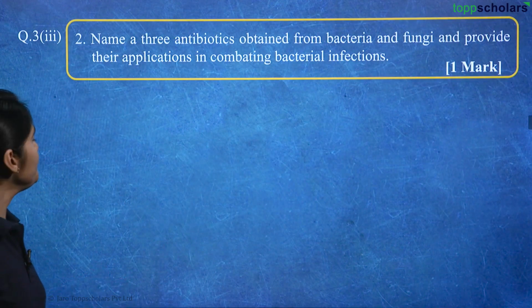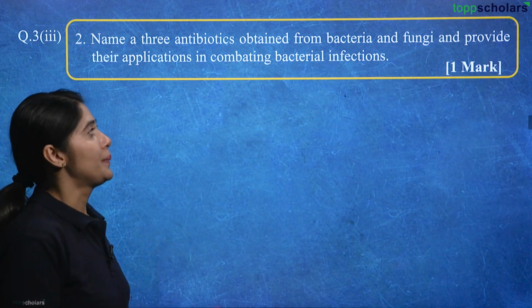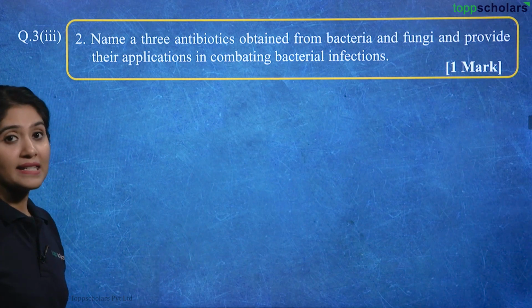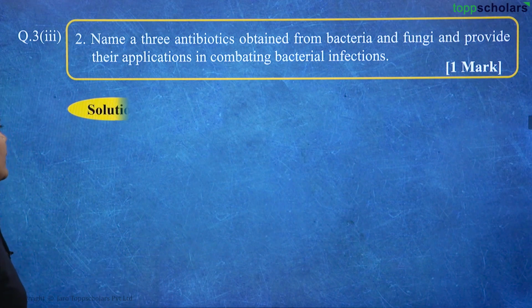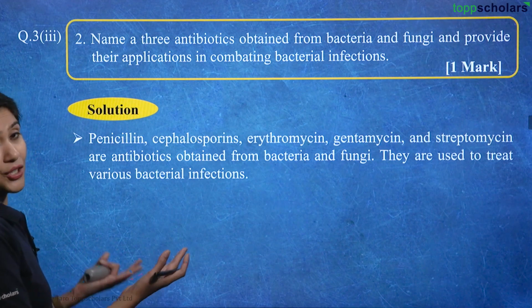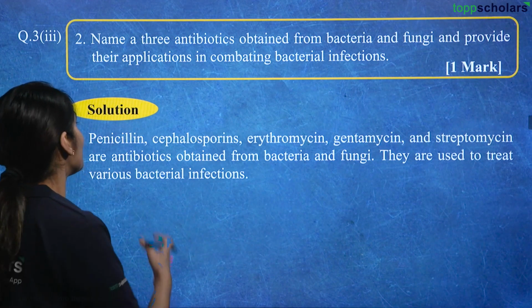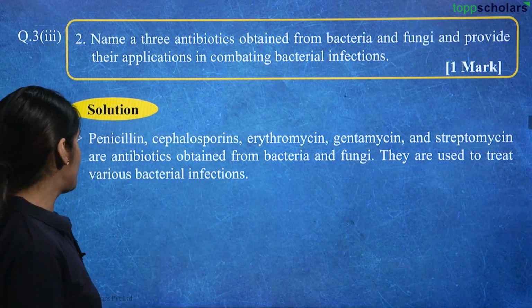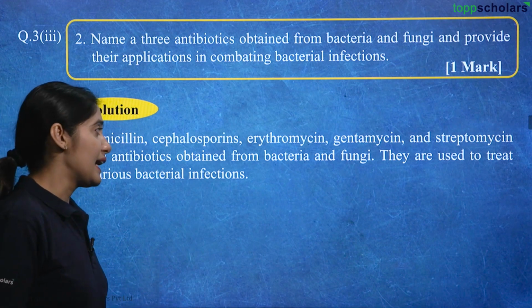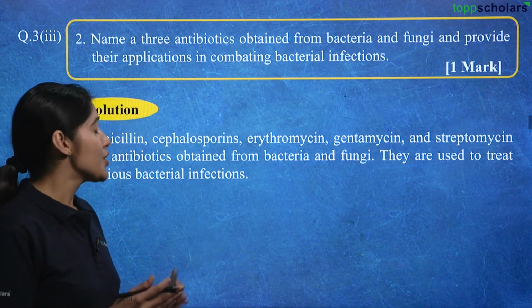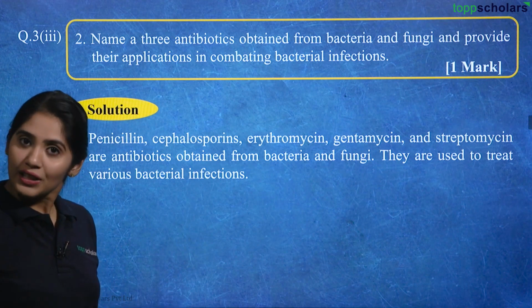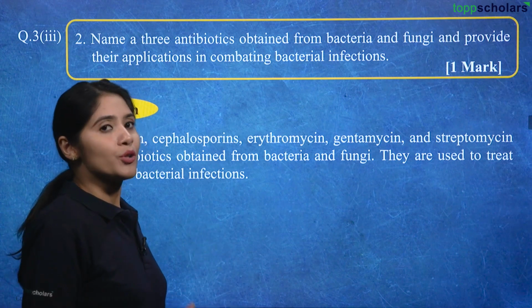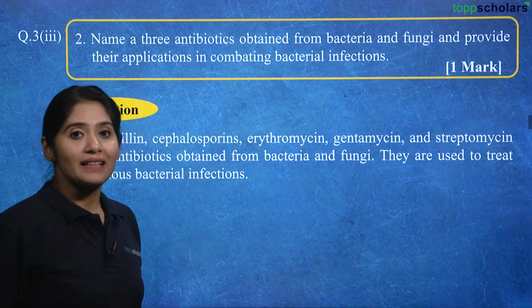Now, next question. Name 3 antibiotics obtained from bacteria and fungi and provide their application in combating bacterial infections. Okay, so instead of 3, we are going to provide you a lot many options you can choose from. Penicillin, cephalosporins, erythromycin, gentamicin and streptomycin are antibiotics obtained from bacteria and fungi. They are used to treat various bacterial infections. So, all the antibiotics prescribed by your doctors are actually produced by different bacteria and fungi.